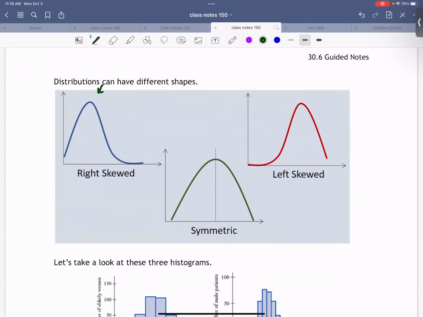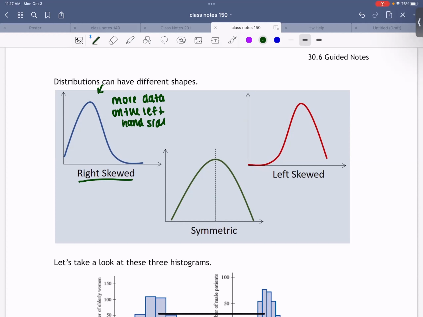Right, so this is more data on the left-hand side. And on the right-hand side of the graph, it's not as high, right? It looks like it kind of has a tail to the right, okay? Whenever we have a graph that looks like this, we're gonna call it skewed to the right or right skewed. That's how I say something that has a little tail to the right.